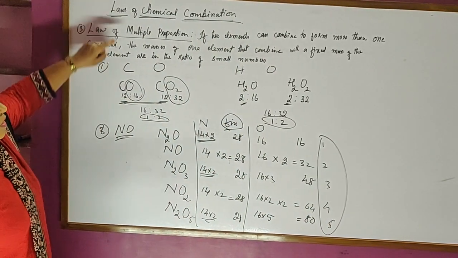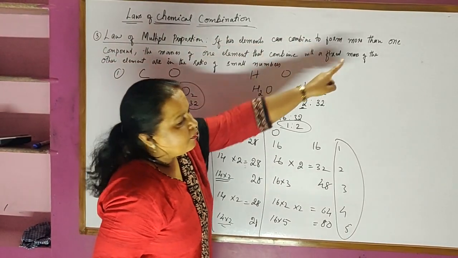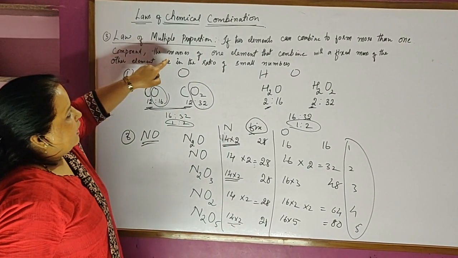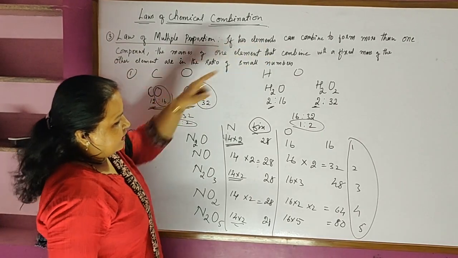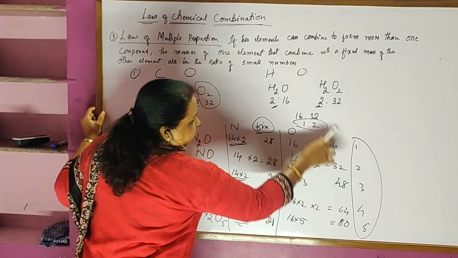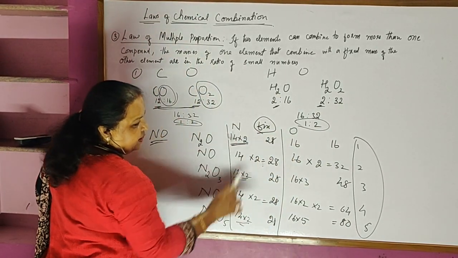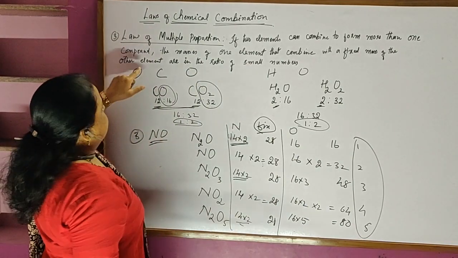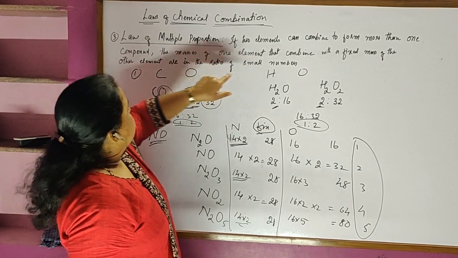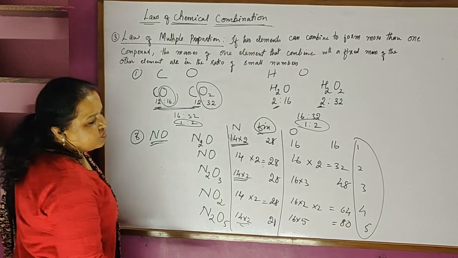So let us see what the law says again here. If two elements can combine to form more than one compound, it has formed 5 compounds. The masses of one element that combine with a fixed mass of the other element are in the ratio of small numbers.